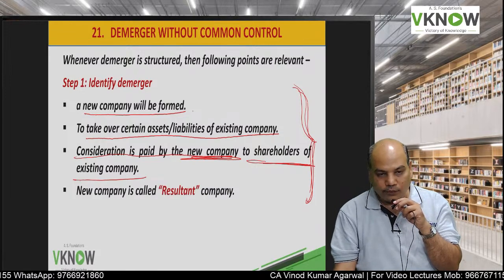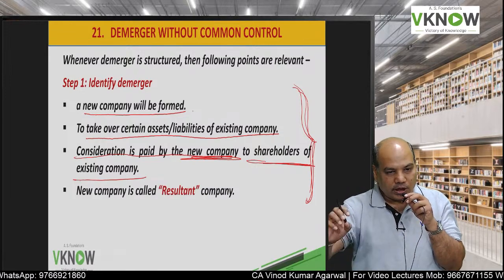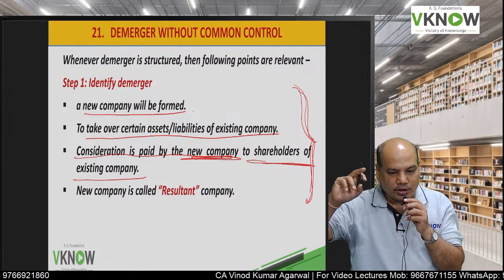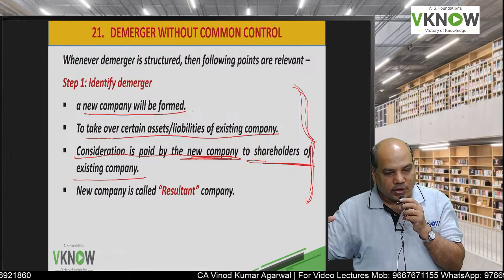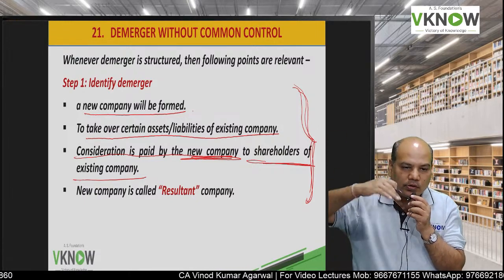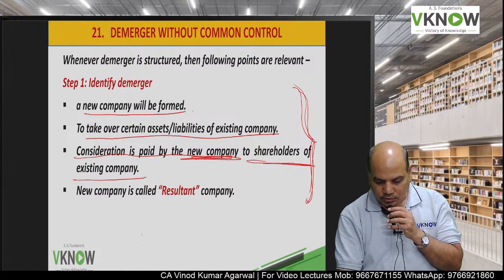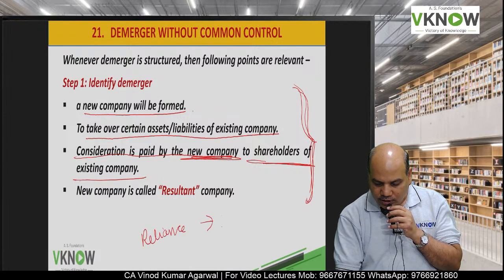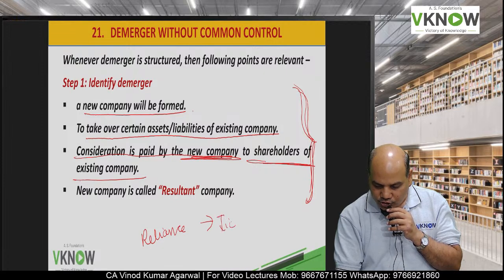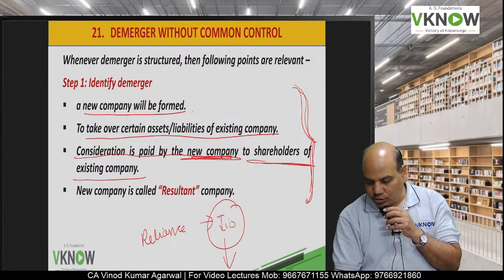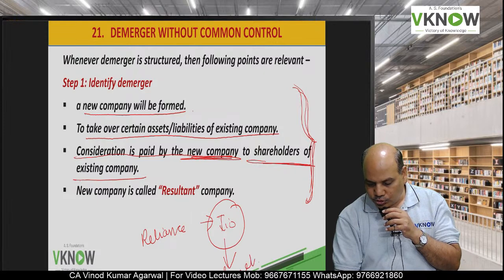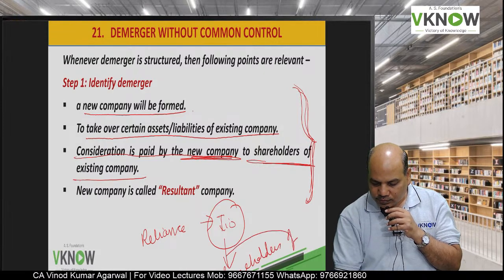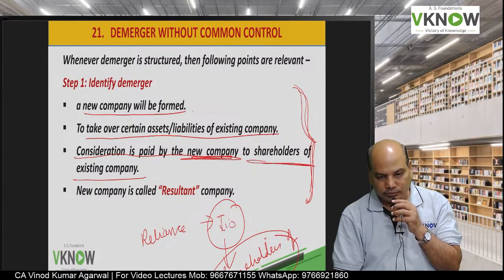A new company will be formed, the new company will take over the assets and liabilities of the demerged company, and the consideration is paid to the shareholders of the demerged company. For example, if Reliance demerges Jio and Jio issues shares to shareholders of Reliance, then this is a demerger.